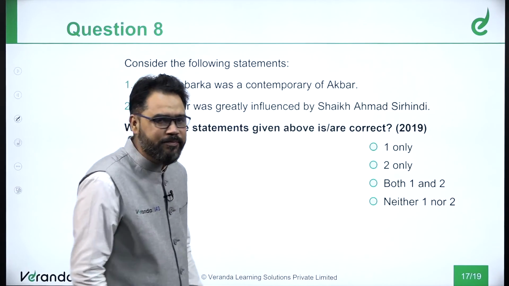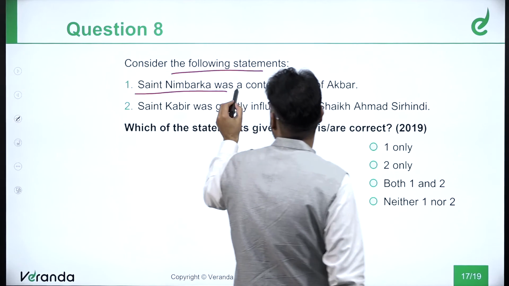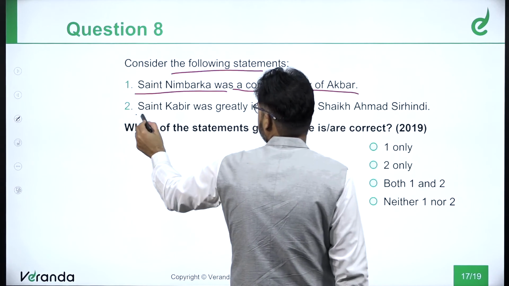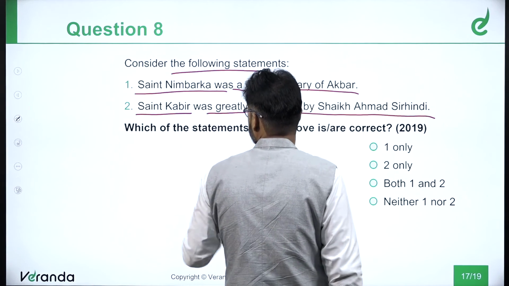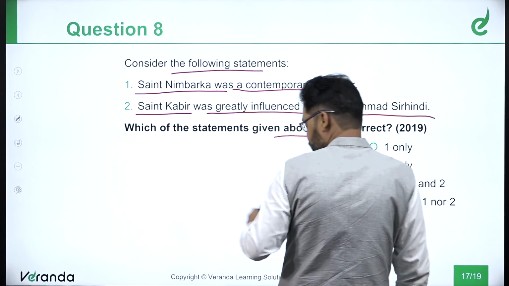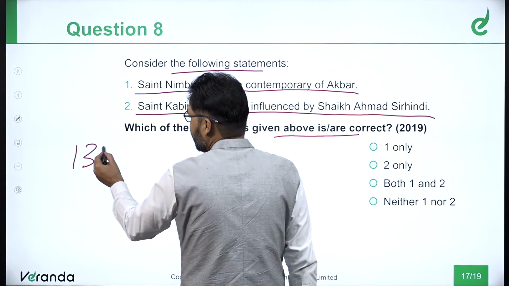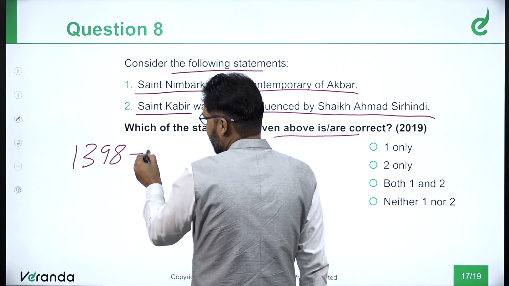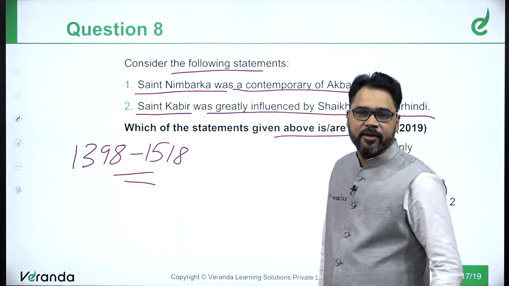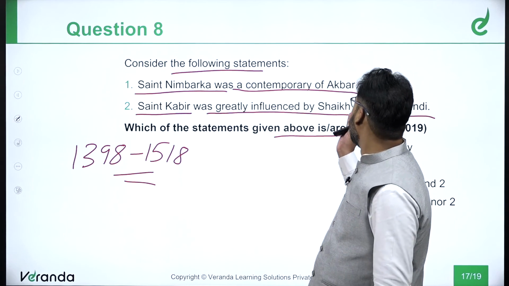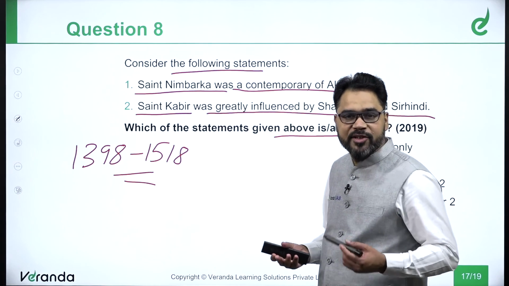Next. Consider the following statements. Saint Nimbarka was a contemporary of Akbar. Saint Kabir was greatly influenced by Shaikh Ahmad Sirhandi. Which of the following statements is or are correct? Now, first of all, you have to see what was the time. Now, if we speak with reference to Sant Kabir, he was born in 1398 and he died in 1518. Okay, now this was the tenure of Kabir. Now, was Kabir influenced by Sheikh Ahmad Sirhandi? And the second one, was Sant Nimbarka present during the time of Akbar?